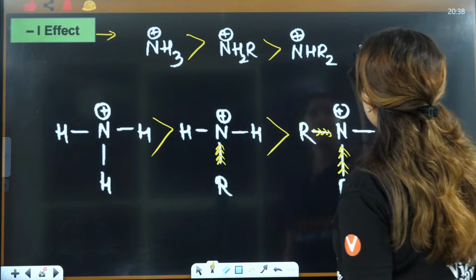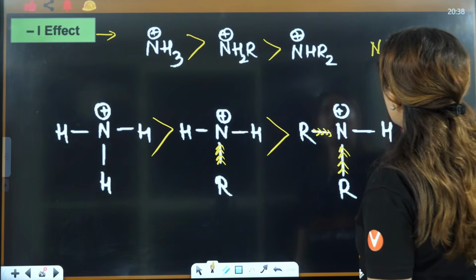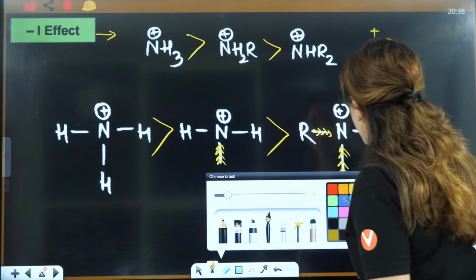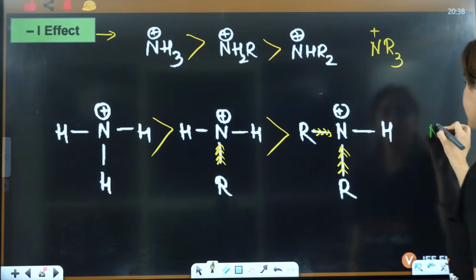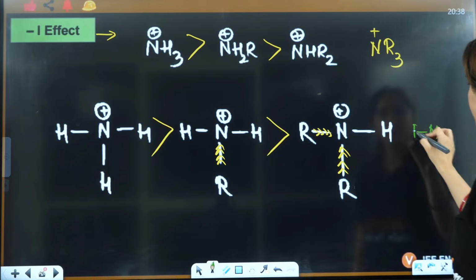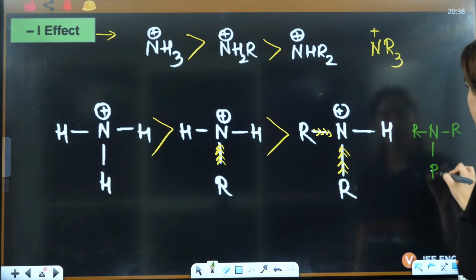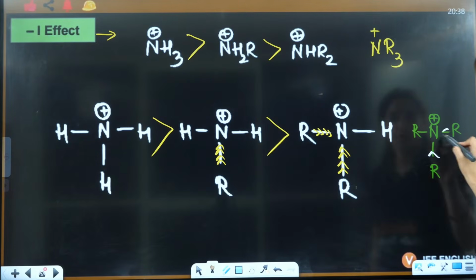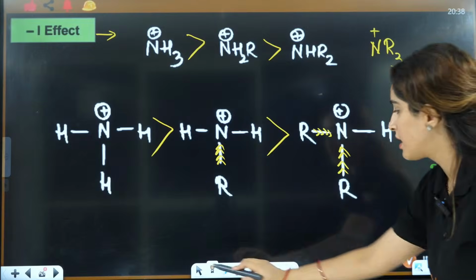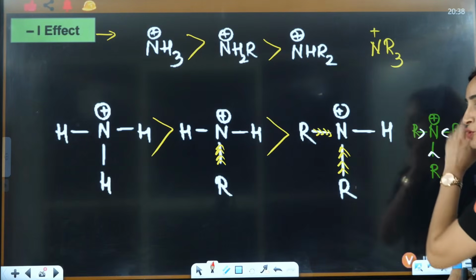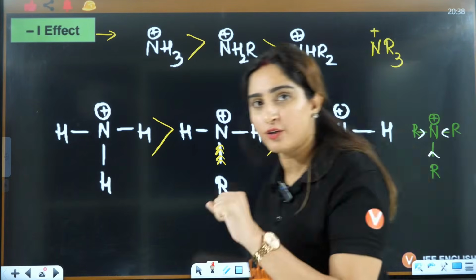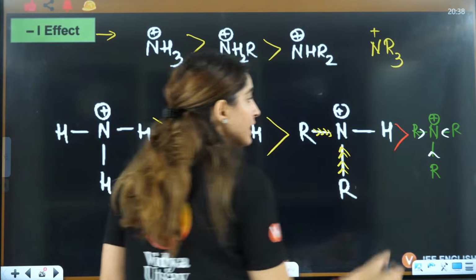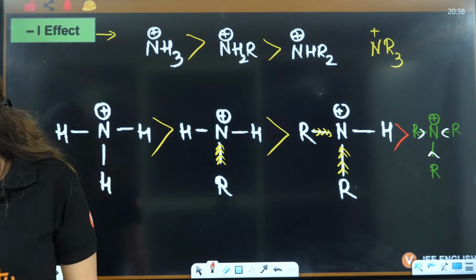After this, if I draw NR3 positive, let's say this is N, this is R, this is R, this is R, and this is positive, which will have 3 alkyl groups, right? So its plus I has to be maximum because it has 3 alkyl groups, so its minus I should be least.